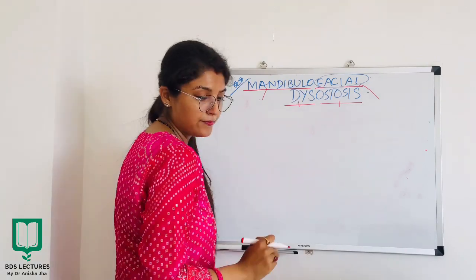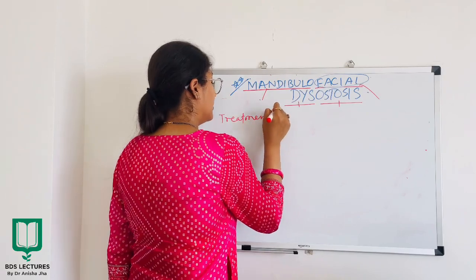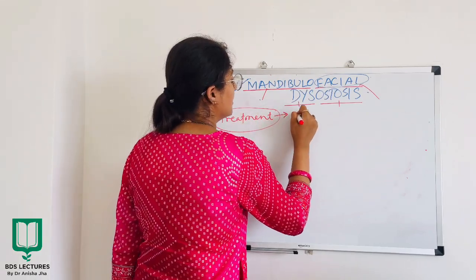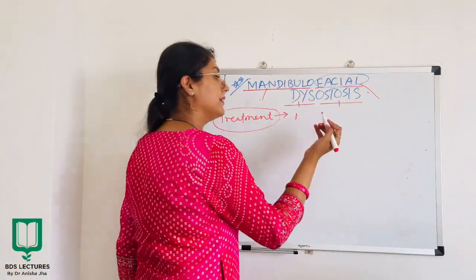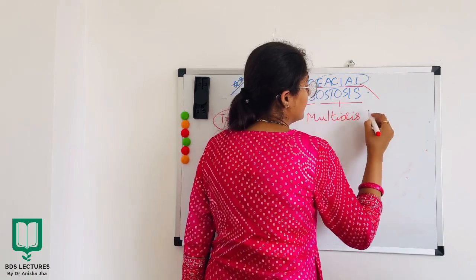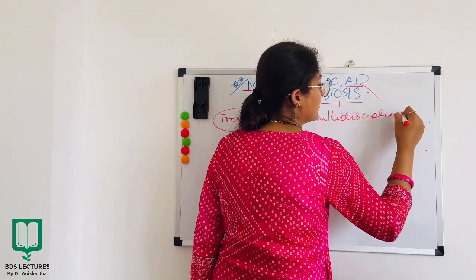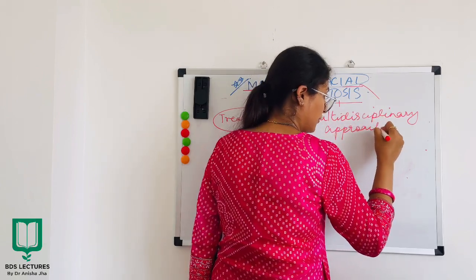Now, moving on to the treatment part. What are we going to do in the treatment of such patients? Firstly, I would like to tell you that a multidisciplinary approach is to be followed.